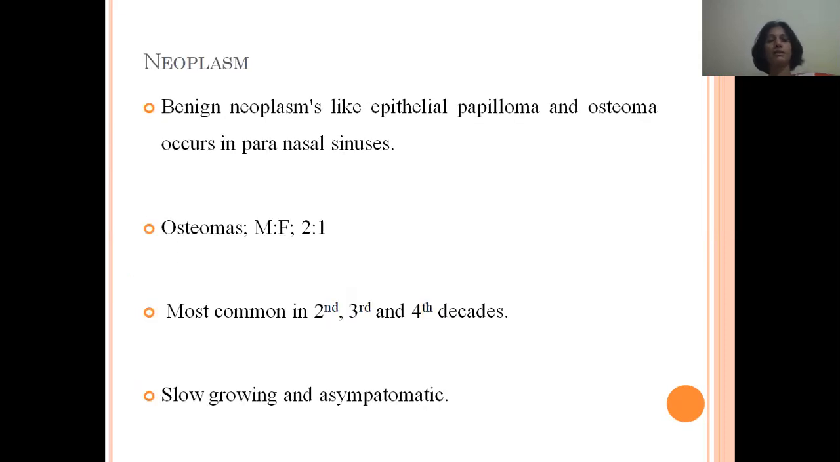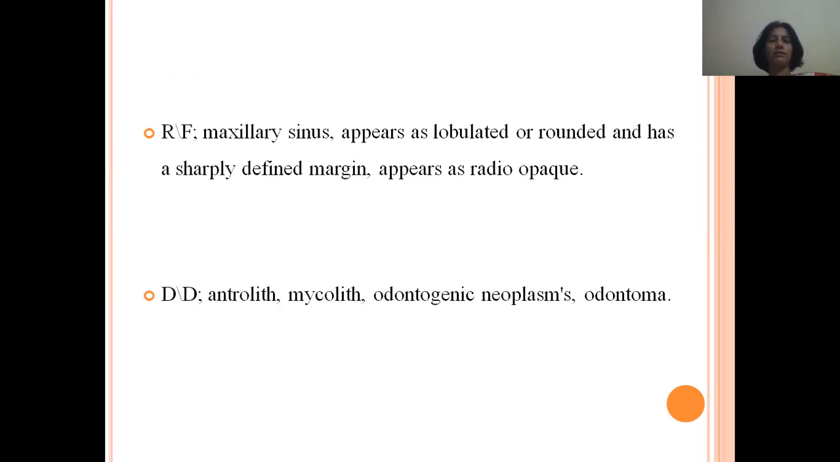The second intrinsic condition is neoplasm. The benign neoplasms like epithelial papilloma and osteoma occur in paranasal sinuses. Osteomas more frequently occur in males when compared to females in the ratio of 2:1. Most predilection is in the second, third, and fourth decade of age. They are slow growing and usually asymptomatic.